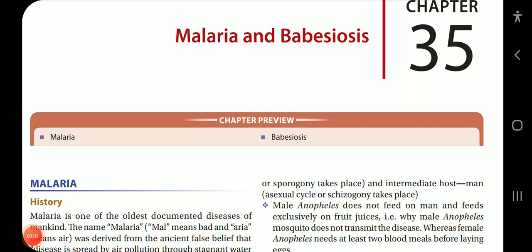So children, today we'll be starting with chapter 35 of Apurba Sastry Essentials of Microbiology, which is Malaria and Babesiosis. In part 1 of the video, we'll be covering the history, agent, life cycle, pathogenesis and epidemiology of malaria, while in the next part we'll be covering the lab diagnosis of malaria and some details about babesiosis.